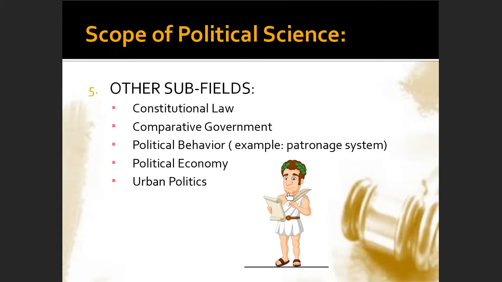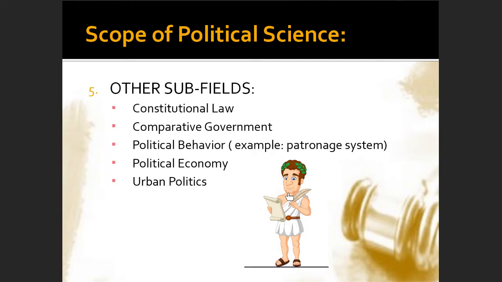Urban politics covers politicking specifically within an urban setting. So the concentration is in the urban setting and not on the rural side. So here you are talking of the politics of the city. And this one is also crucial because most of the things that are happening within the state are found in the city.